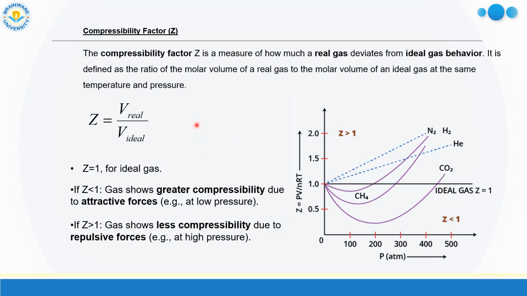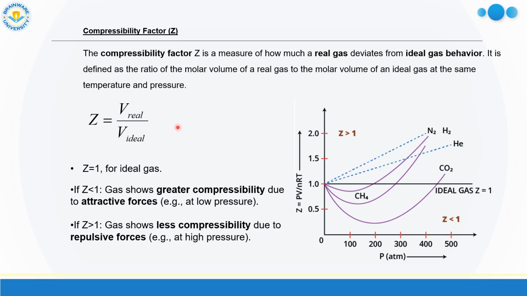Now I can discuss the compressibility factor elaborately. Now what is compressibility factor? Compressibility factor is the measure of how much a real gas deviates from the ideal gas behavior. It is defined as the ratio of the molar volume of real gas to the molar volume of an ideal gas at the same temperature and pressure. So this is our Z, compressibility factor, which is equal to V real, that means volume of real gas, divided by V ideal, that means molar volume of ideal gas.